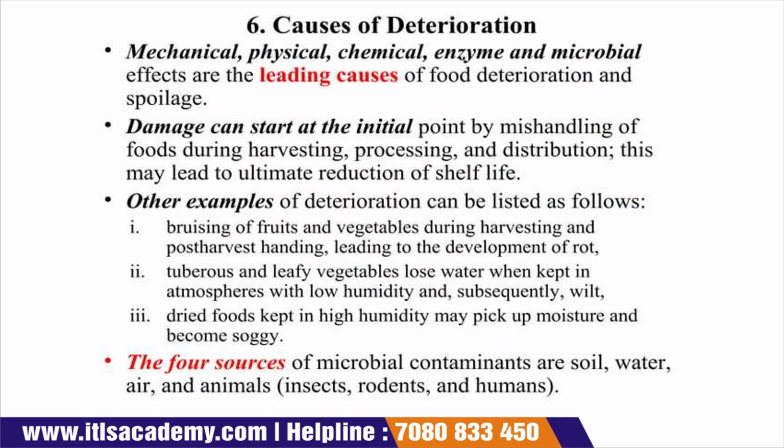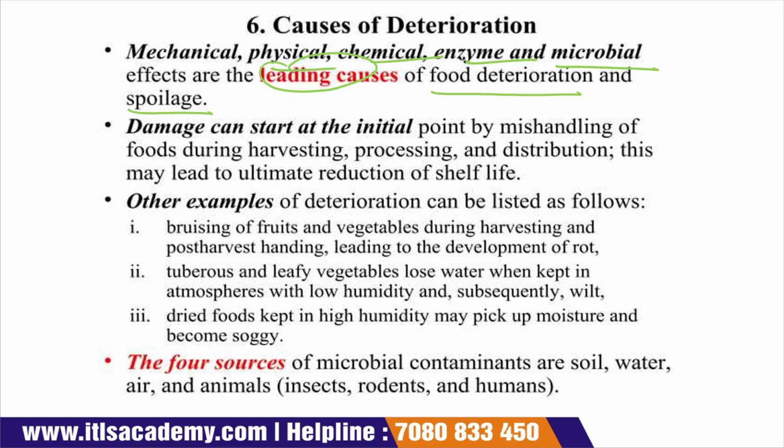Causes of deterioration. There are several causes for the deterioration of food products: mechanical, physical, chemical, enzymatic, and microbial, which ultimately lead to food deterioration and spoilage. When food deteriorates and spoils, it cannot be safe for human consumption. This damage to the food product can start at the initial point, for example when food is harvested, processed, or distributed, due to mishandling, which results in an ultimate reduction of the shelf life of the food product.